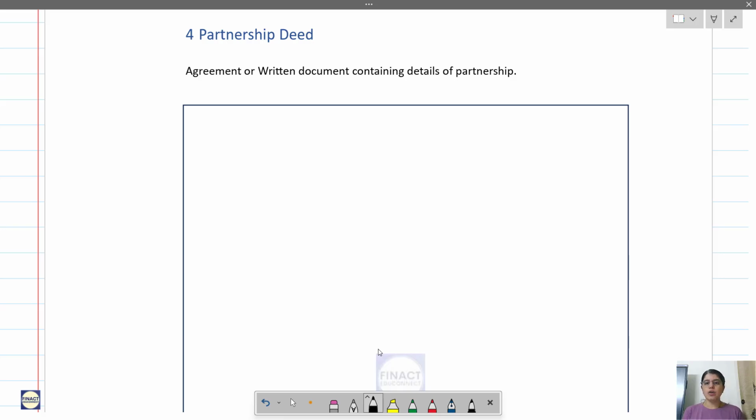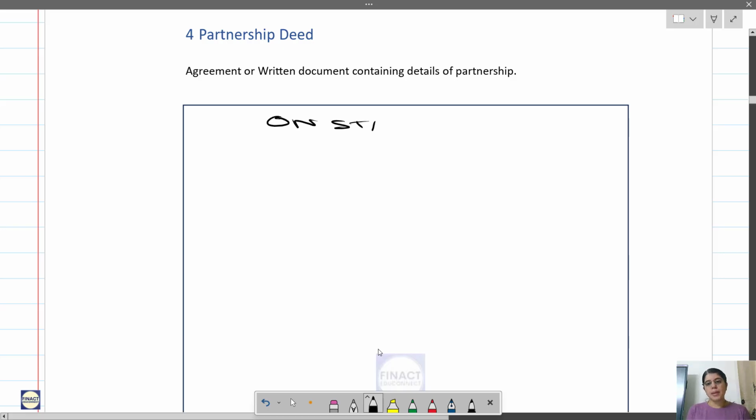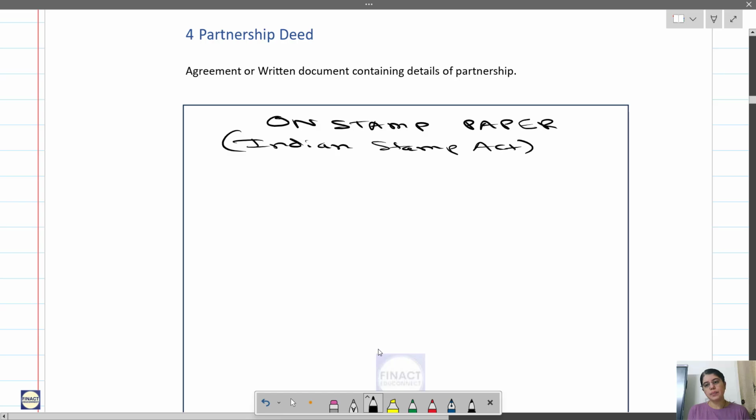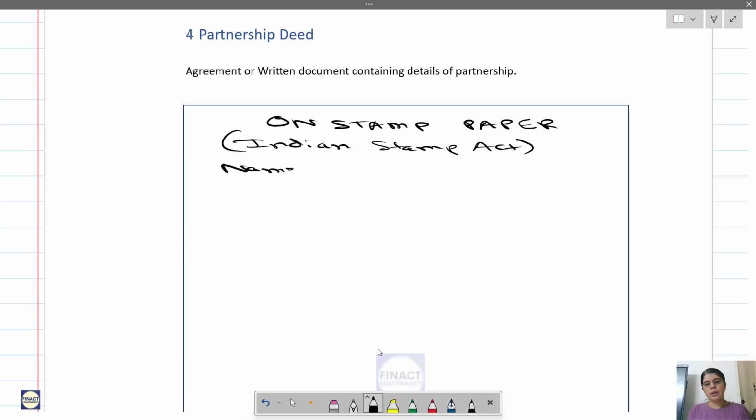So let us understand how this partnership deed looks. This partnership deed is on a stamp paper, as per the Indian Stamp Act. Then what else is there in the deed? You have the name of the firm, the names of the partners, and the business, that is, the nature of business of the firm.